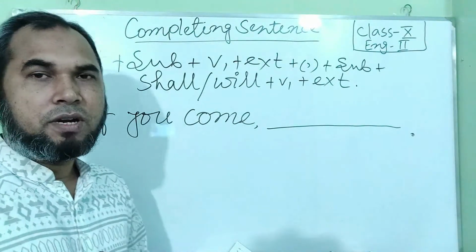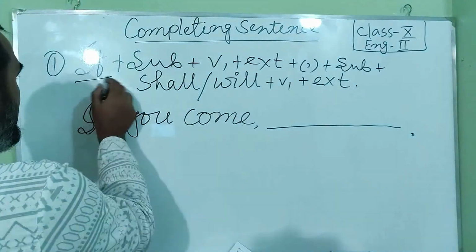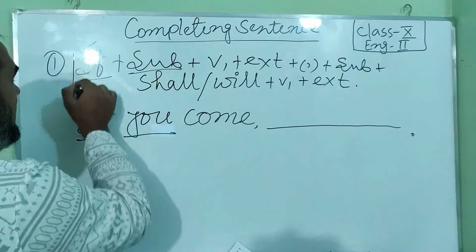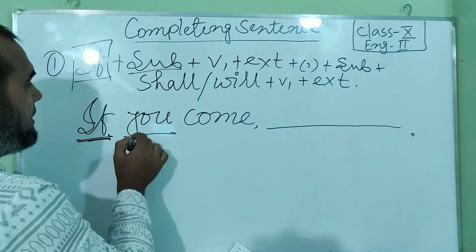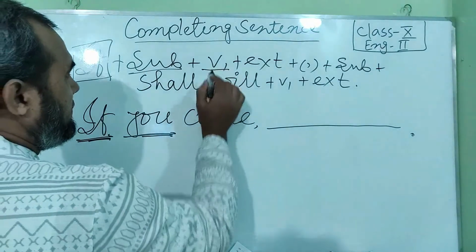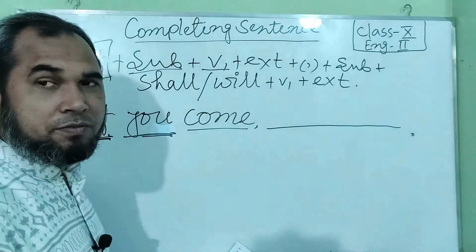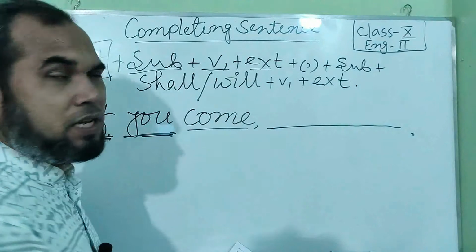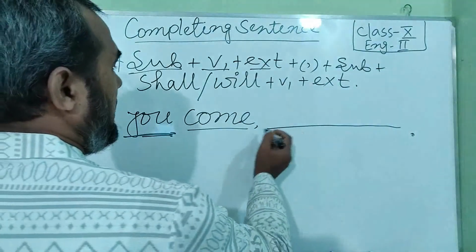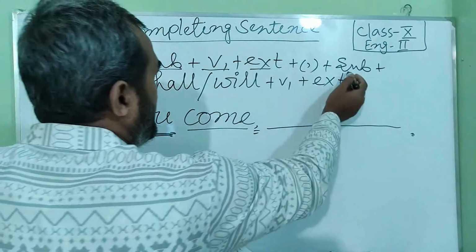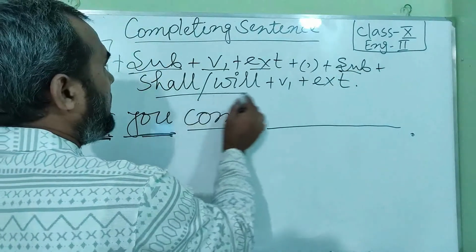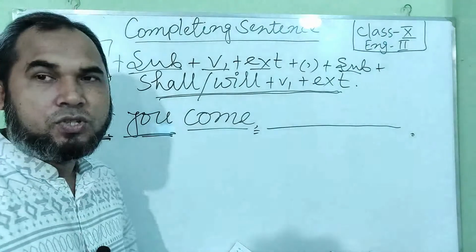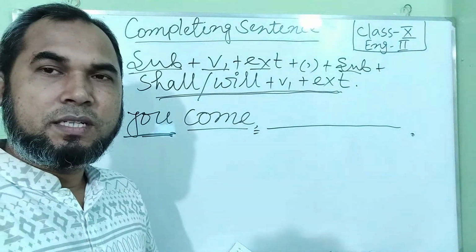I mentioned earlier that first of all we have if, then subject, then V1, that is the base form of the verb. Then extension, we have no extension here. Then we have comma, then subject once again. And you have to complete it according to this portion of the structure.